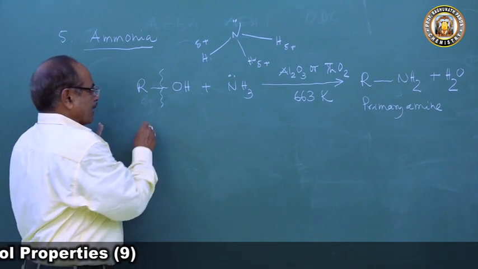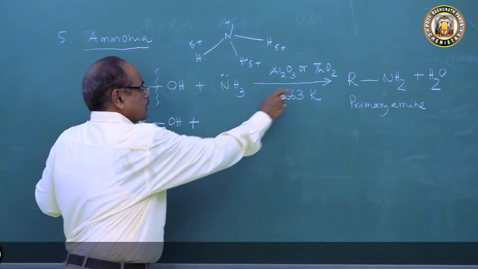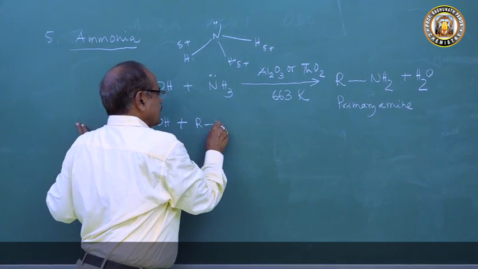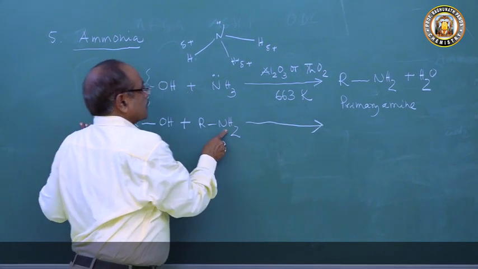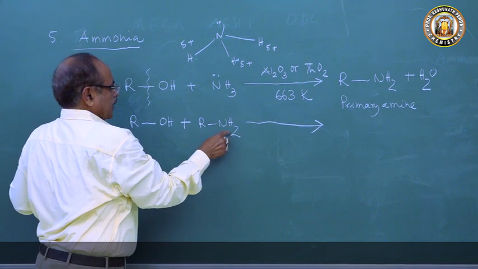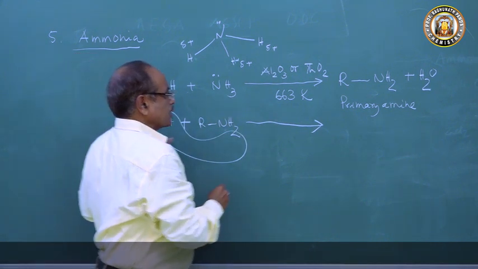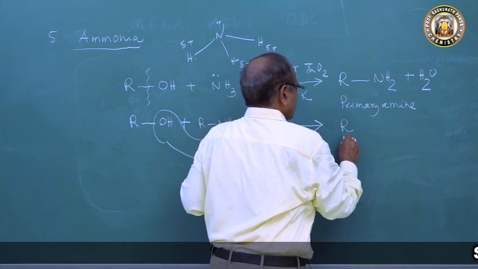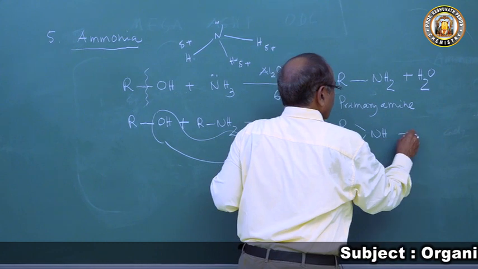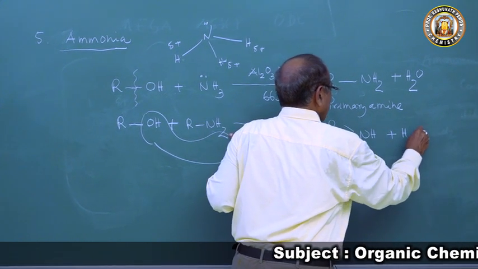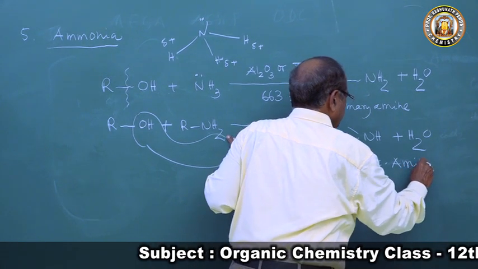So in the second step, a second alcohol molecule reacts with this primary amine RNH2. One hydrogen atom of this goes with OH, and this forms a secondary amine, R2NH, plus water. So we get a secondary amine.